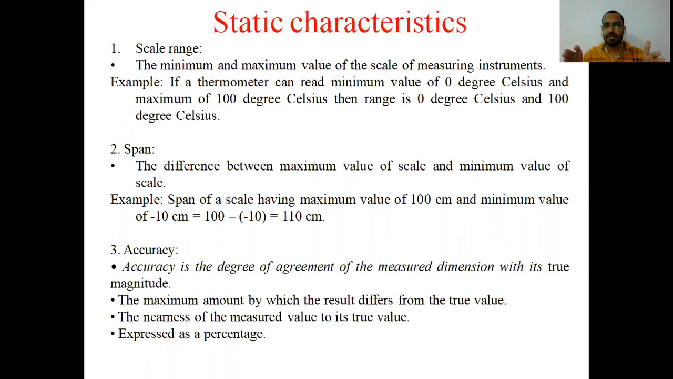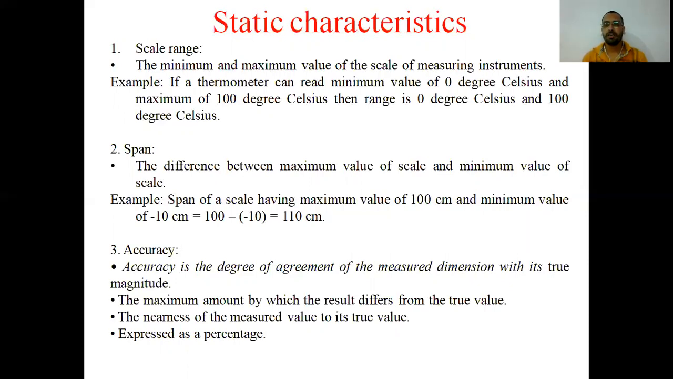So what is the scale range? The minimum value and the maximum value of the scale of a measuring instrument. It means if a thermometer can read a minimum value of 0 degree Celsius and a maximum of 100 degrees Celsius, then the range is from 0 to 100 degrees Celsius. Suppose there is a scale having 0 to 100 centimeter length. So 0 to 100 centimeter is its range. This is a static characteristic. It does not change with respect to time. 0 to 100 centimeter remains always 0 to 100 centimeter.